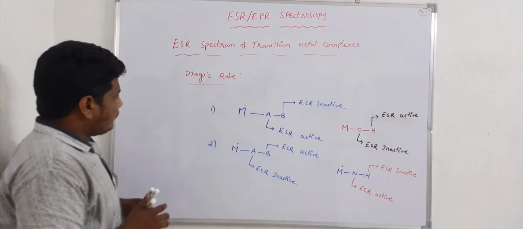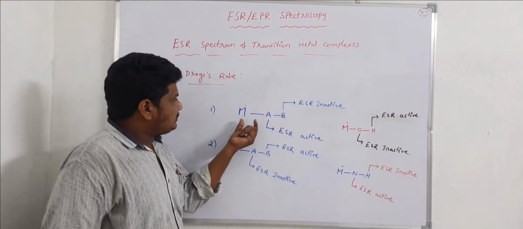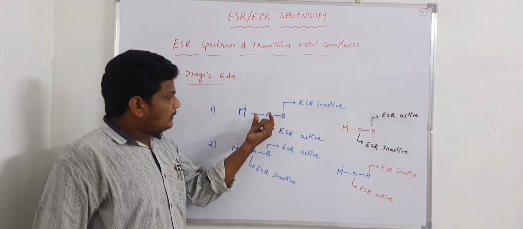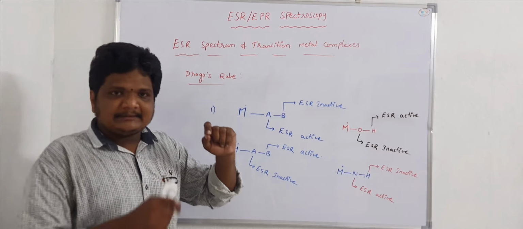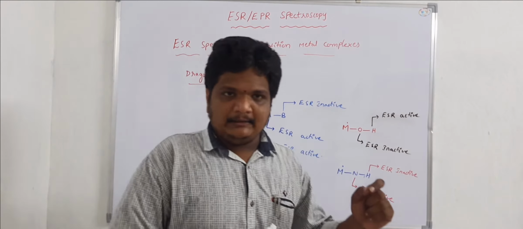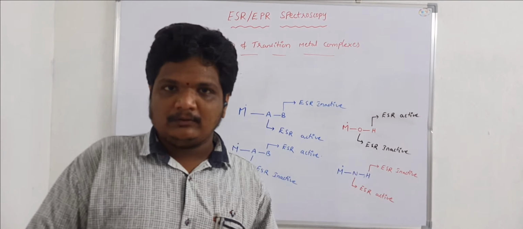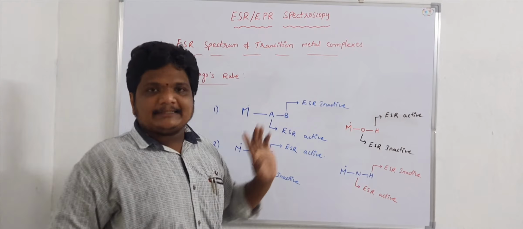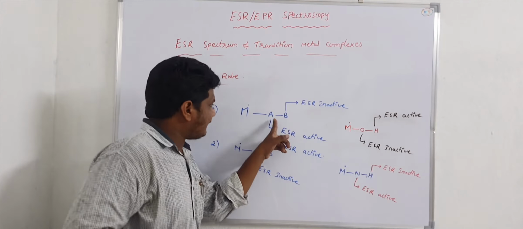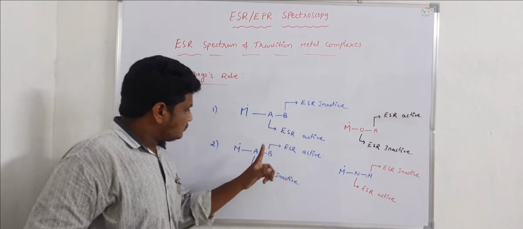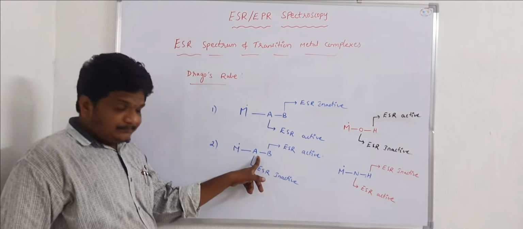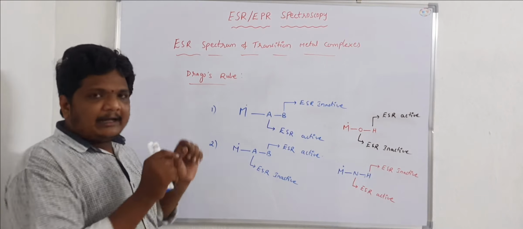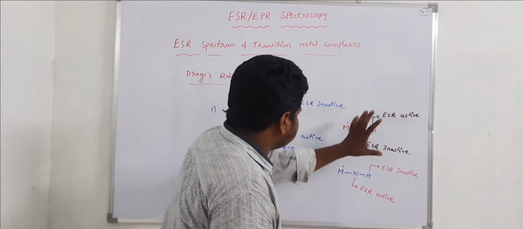So when a metal radical is attached to the AB ligand, the nucleus which is attached directly to the metal radical, if that is ESR active, then the other nucleus that is attached to that A is ESR inactive. If A is active, B is inactive. If A is inactive, B is active. I have explained it very simply by considering this.